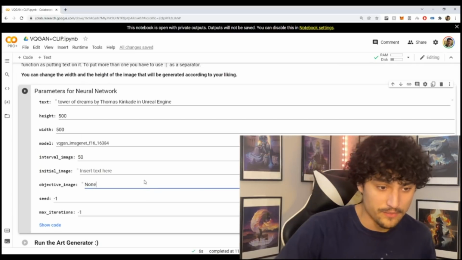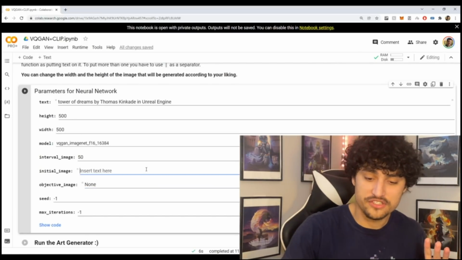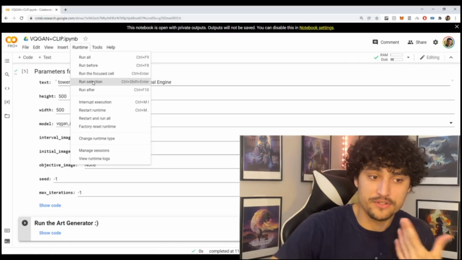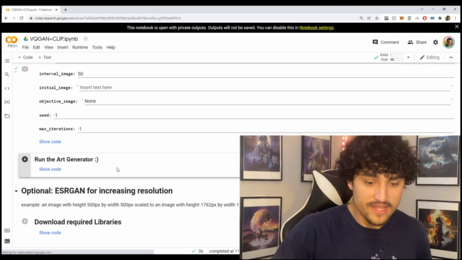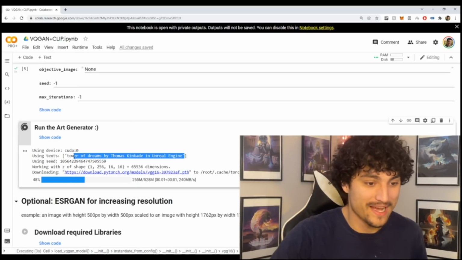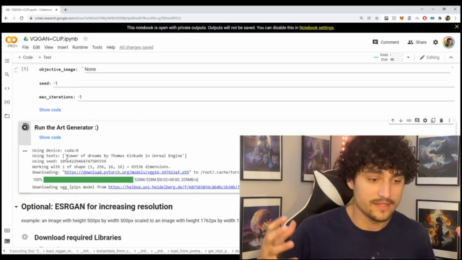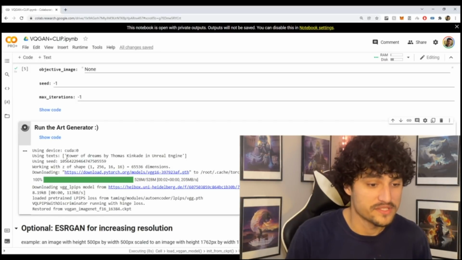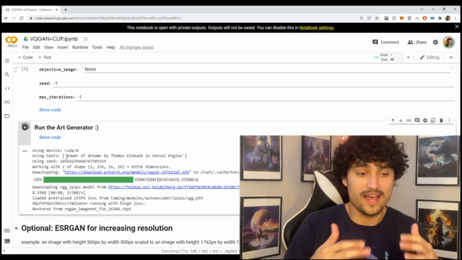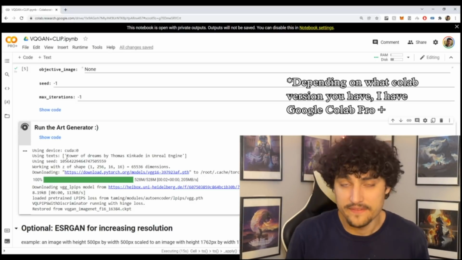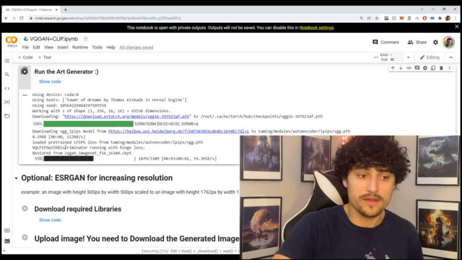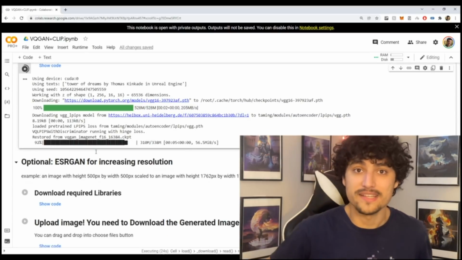And yeah, so we have our prompt. All we need to do now is press Shift and Enter on this code block. You can also go to the Runtime tab and do Run Selection. So let's run the art generator and see what happens. You can see that this is the prompt that we're passing in, and now it's going to do its computation. It's going to iterate and improve the image as it goes. It does take about 10-15 minutes for a really nice image to appear. So I'm going to let this run, and I'll see y'all in a jiffy.